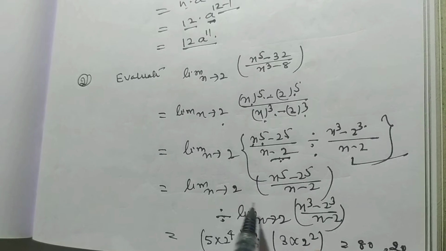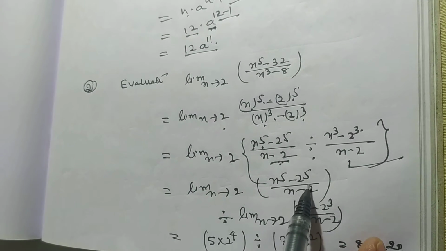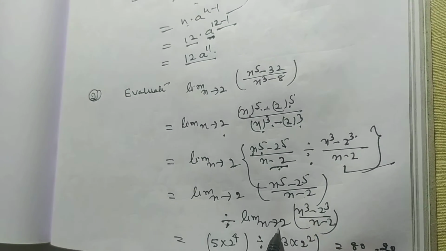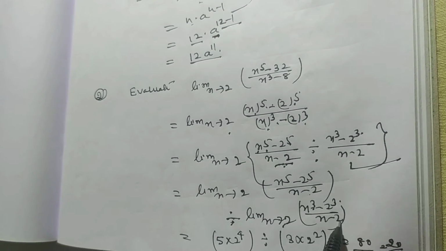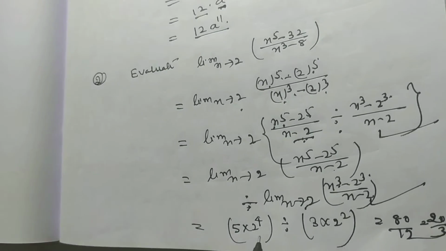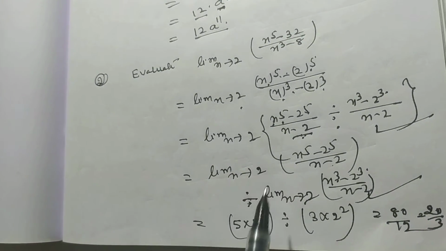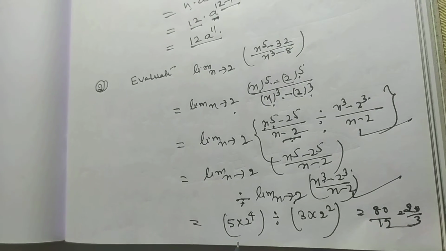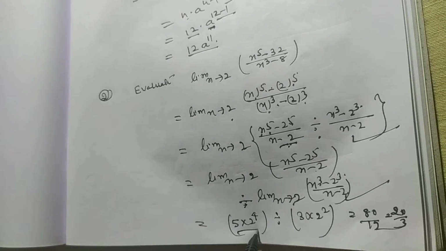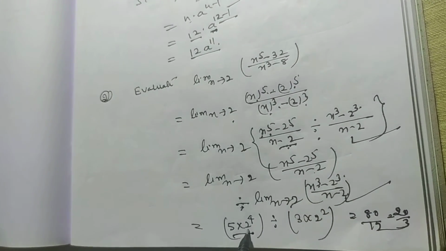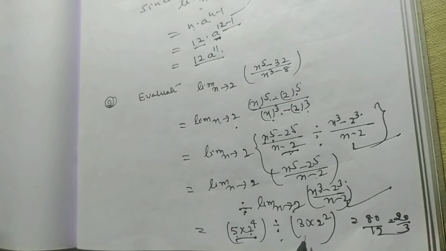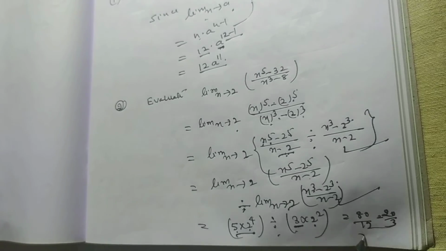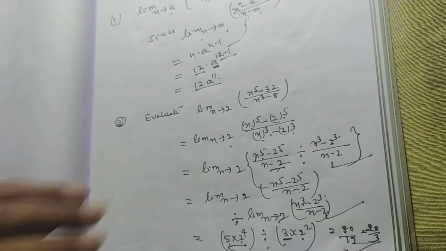So now limit x tends to 2, (x to the power 5 minus 2 to the power 5) divided by x minus 2, and the whole is divided by limit x tends to 2, (x cube minus 2 cube) divided by x minus 2. My dear students, this is nothing but the application of the formula: x to the power n minus a to the power n divided by x minus a is equal to n into a to the power n minus 1. So it is 5 into 2 to the power 4, where a is equal to 2 and n is equal to 5, divided by 3 into 2 square, where n is equal to 3 and a is equal to 2. The answer is 80 by 12, that is 20 by 3.